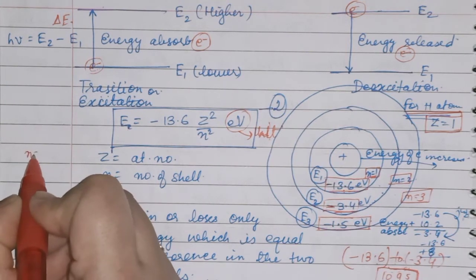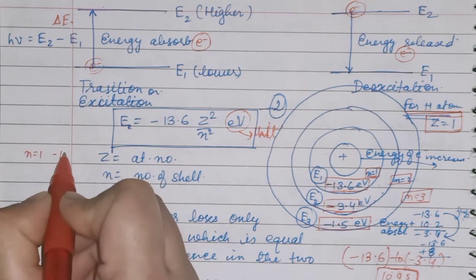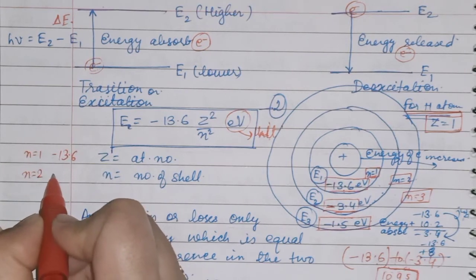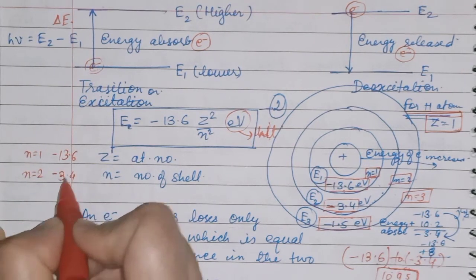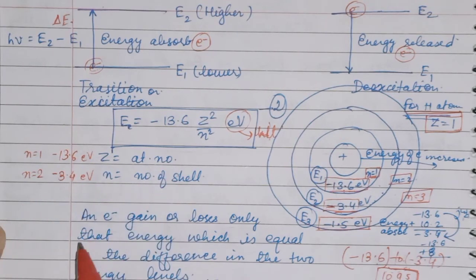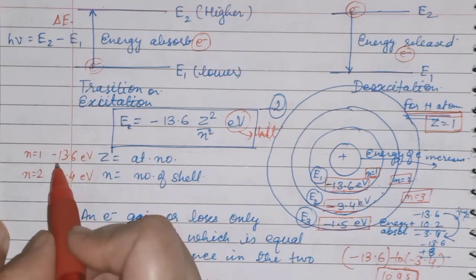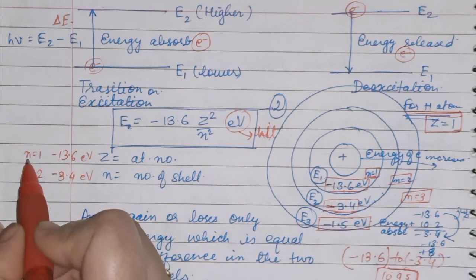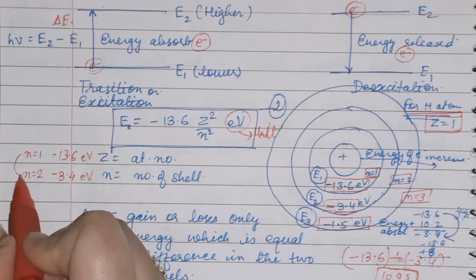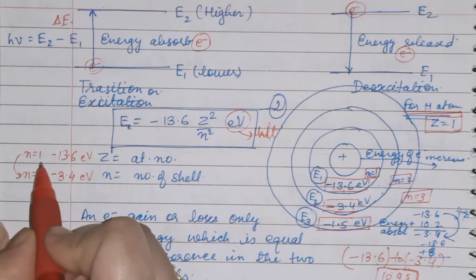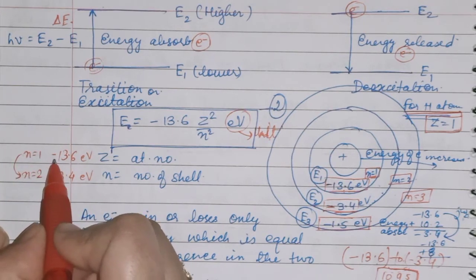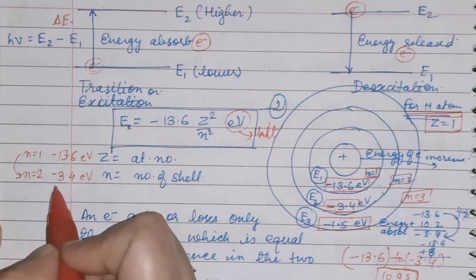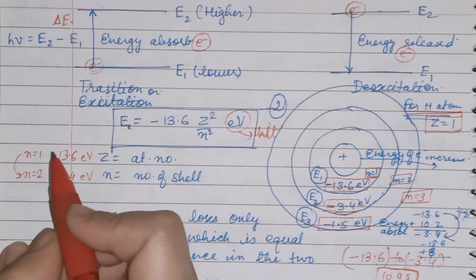Suppose n is equal to 1, energy is minus 13.6. Okay, n is equal to 2, energy is minus 3.4 electron volt. Okay, now children, suppose this electron wants to jump from a lower to a higher energy level. That means it must be jumping from minus 13.6 to minus 3.4. So how much energy is required?